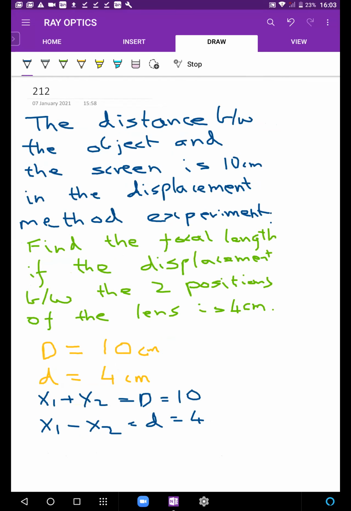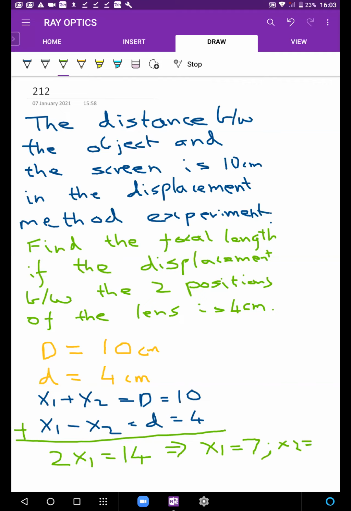If you quickly add these two equations, you're going to get 2x1 is, yes, 2.1 is right. When you add them, you get 2x1 is equal to 14. So solving simultaneously gives us that x1 is 7. And then you can put it in the other equation as well. If x1 is 7, x2 is 3. That's when the sum is going to be 10.